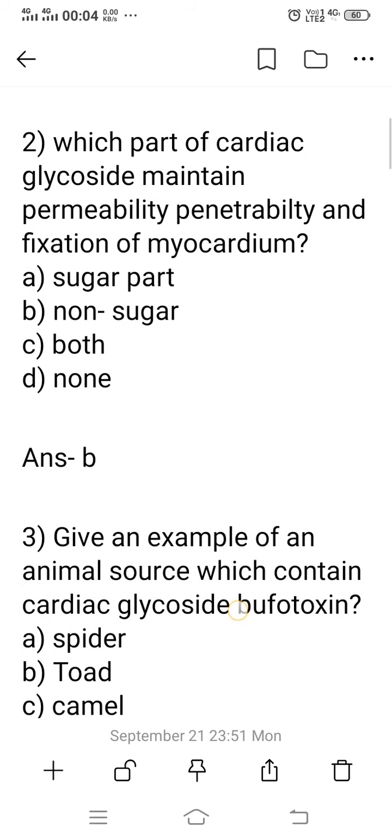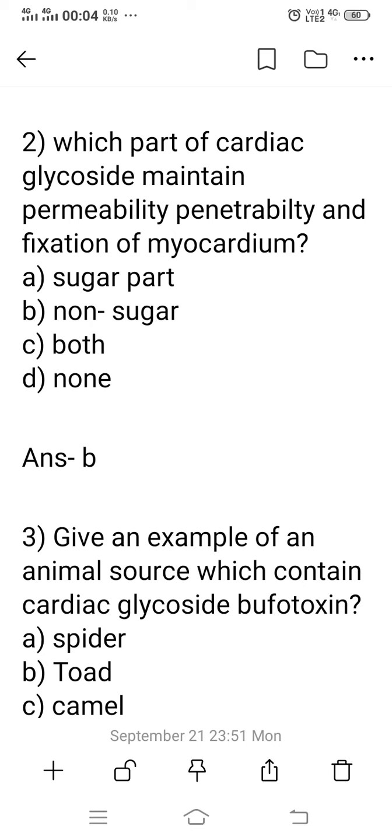Now next question, which part of the cardiac glycoside maintains the permeability, penetrability and fixation of the myocardium? The myocardium is the layer of the heart; so which part of the glycoside maintains its permeability, penetrability and fixation? Actually, the cardiac glycoside contains two parts. Number 1, the sugar part or glycan part. Number 2, the non-sugar part or aglycan part.